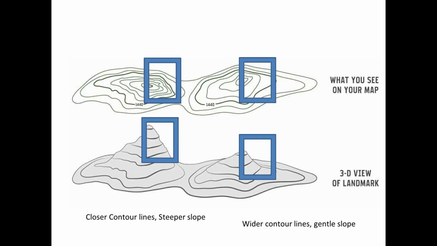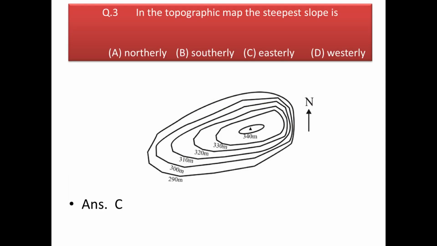Now look at this diagram. In the first diagram, the contour lines are close to each other, and as a result, the landform is steep. But in the second figure, you can see the contour lines are spaced, and as a result, the landform that is produced is quite gentle compared to the first one. So you can get a general conclusion here: closer contour lines mean steeper slope and wider contour lines mean gentle slope. So in our question, at the eastern side, towards the right hand side of the figure, we get close contour lines. So at that point, the slope will be steepest.